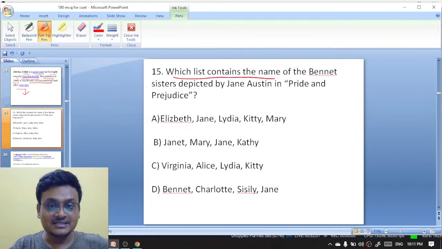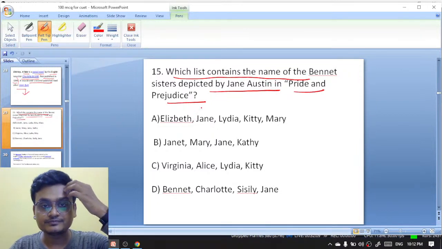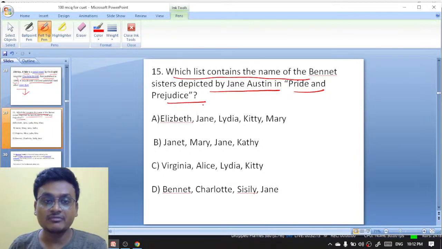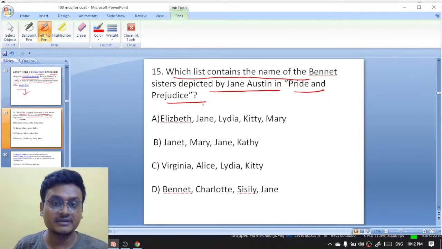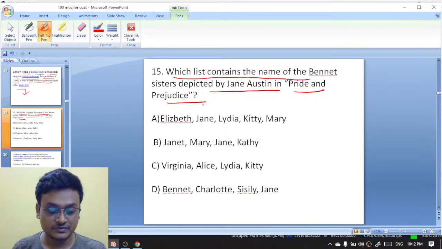Which list contains the names of the Bennet sisters depicted by Jane Austen in Pride and Prejudice? So there are five daughters of that family, Mr. Bennet and Mrs. Bennet, depicted by Jane Austen in Pride and Prejudice.